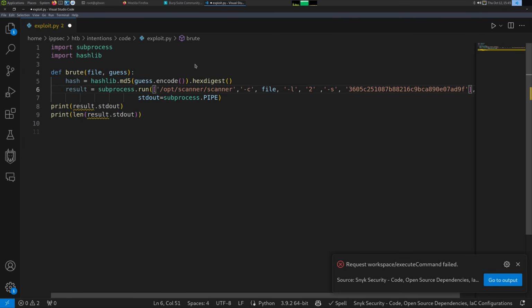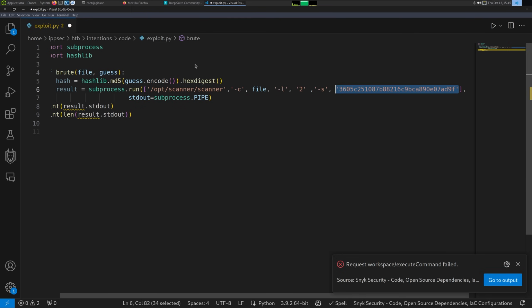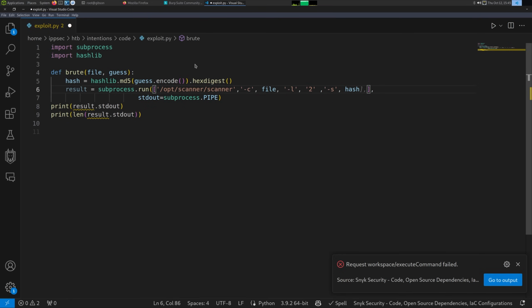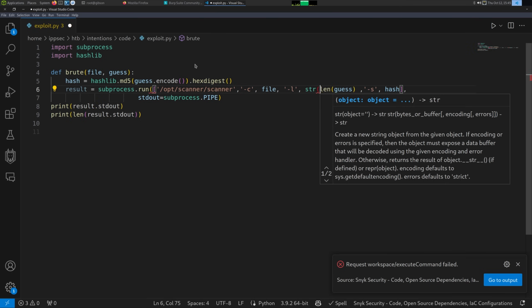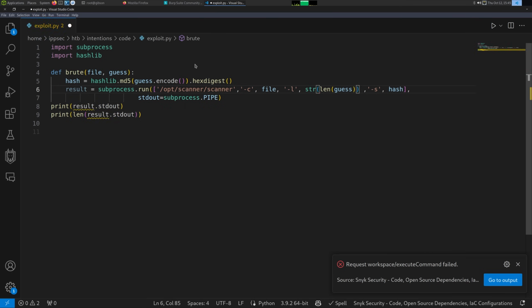That's right. Do hash like that. And the length, we need to do len guess. And this also has to be a string because right now Python's going to have that as an integer. So I'll just make that a string. Okay, so that looks good.